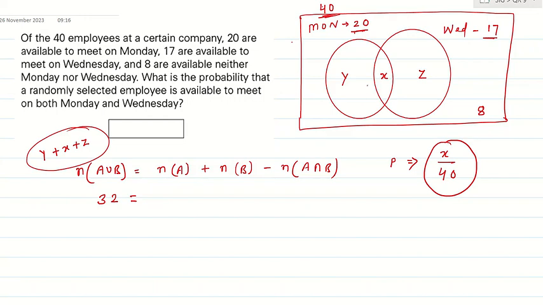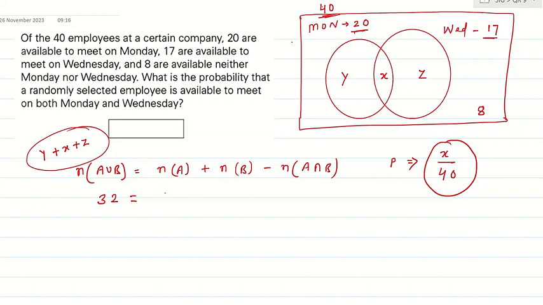What does Y mean? Only on Monday. What does Z mean? Only on Wednesday. What does X mean? Both days. Right? That is 32 altogether. Why 32? Because there are 8 people who are not ready to meet on Monday or Wednesday or any day. Correct? So 8 removed out of 40. So 32 people are meeting on these days.